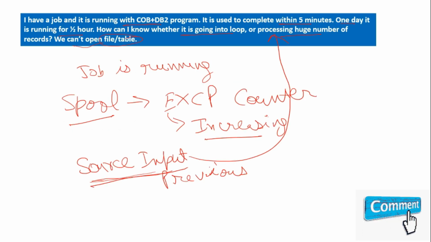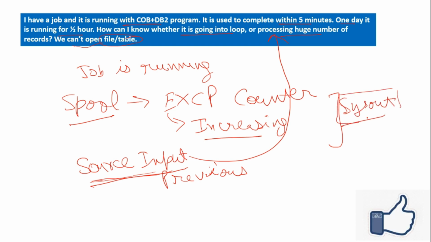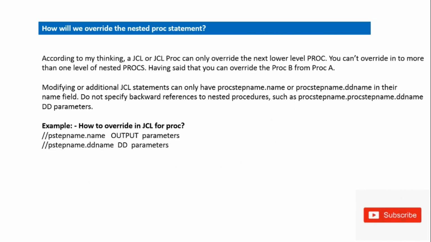And one more option, you can also check the SYSOUT if there are some DISPLAY statements available in your program. Those will be printed into your SYSOUT in the spool. If SYSOUT is changing again and again according to the logic, it means your job is processing fine.